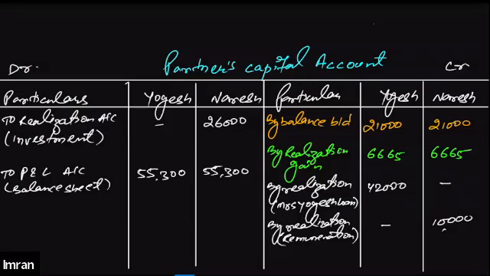Sometimes, if the credit side is more than the debit side, we need to pay the balancing figure by cash. If instead the debit side is more than the credit side, that means we will have to collect that much amount from the partner, so the same amount will be adjusted with that particular partner's capital account. All right, just find out the balancing figures for both the partners.